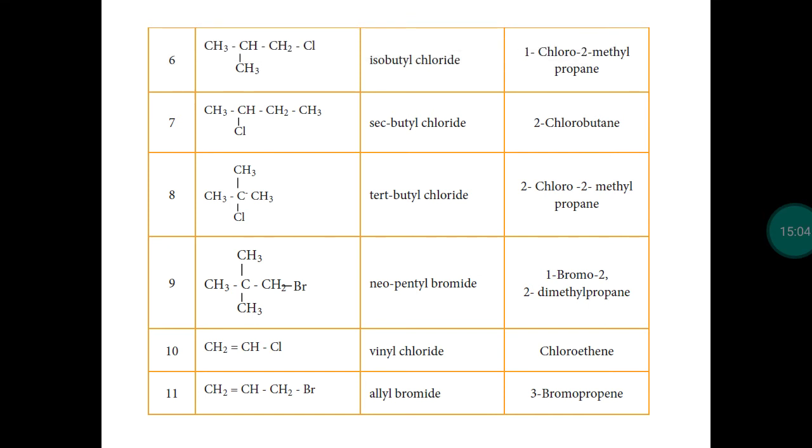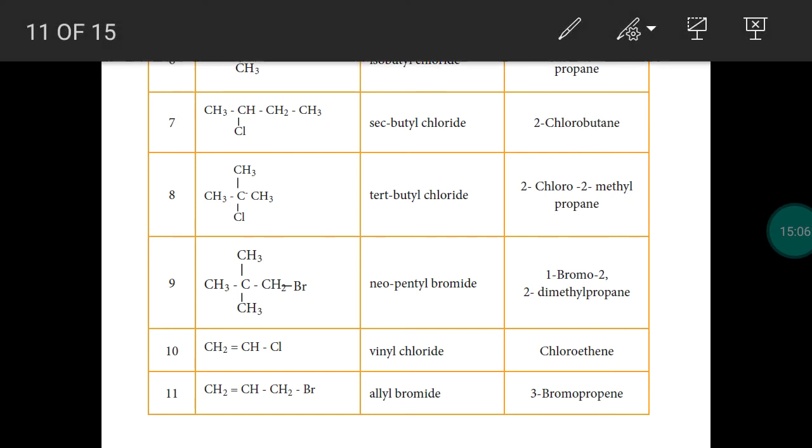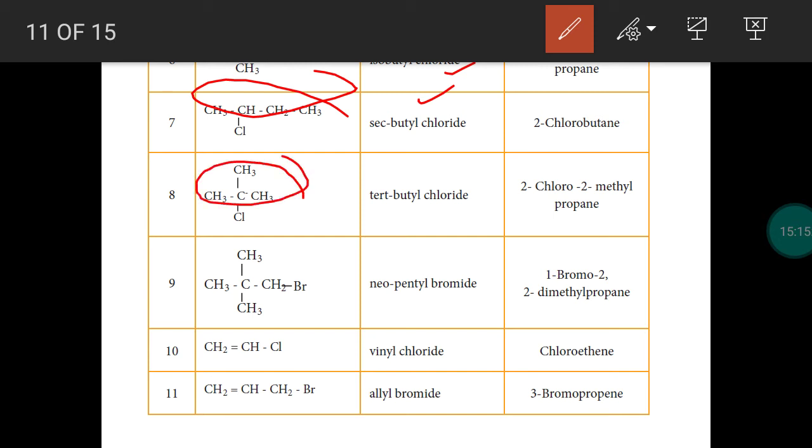Next one, isobutyl. So isobutyl chloride. Then this is a secondary butyl group, secondary butyl chloride. This is a tertiary butyl group and chlorine, so tertiary butyl chloride. And this is called a neopentyl group, so neopentyl bromide. And just now we studied this is a vinyl group, so vinyl chloride. This is an allyl group, so allyl bromide.